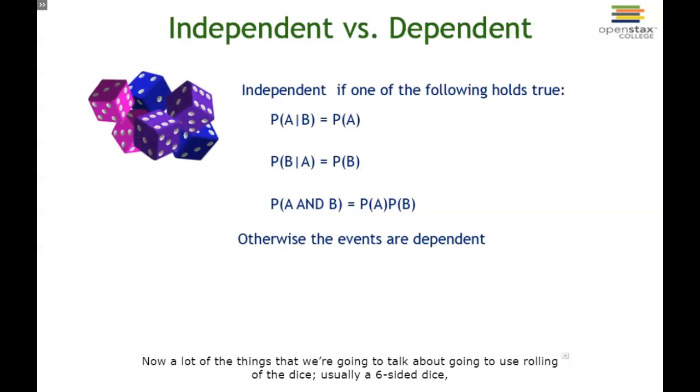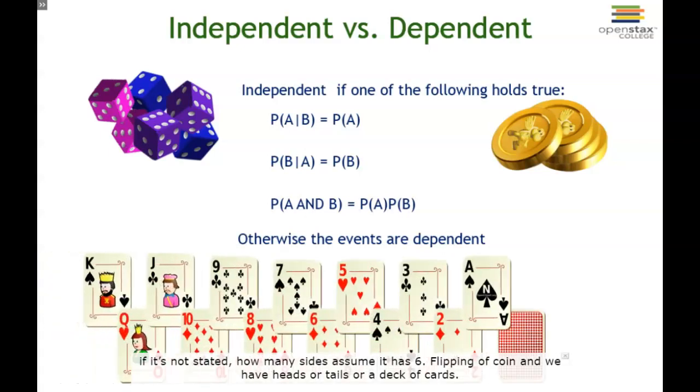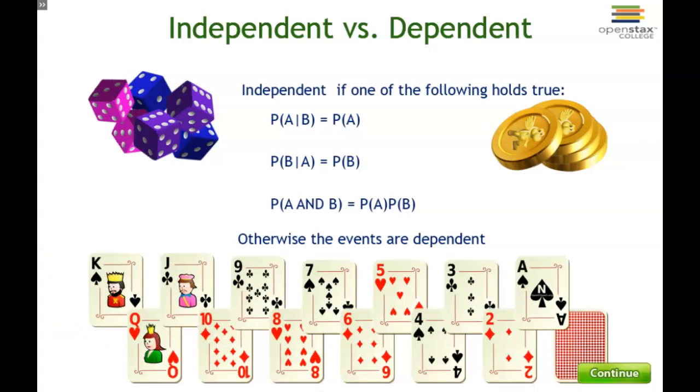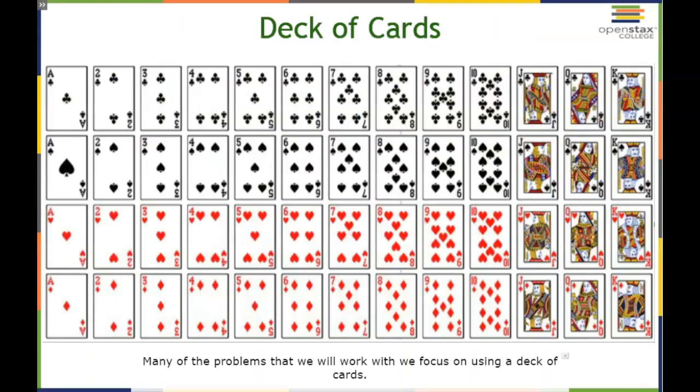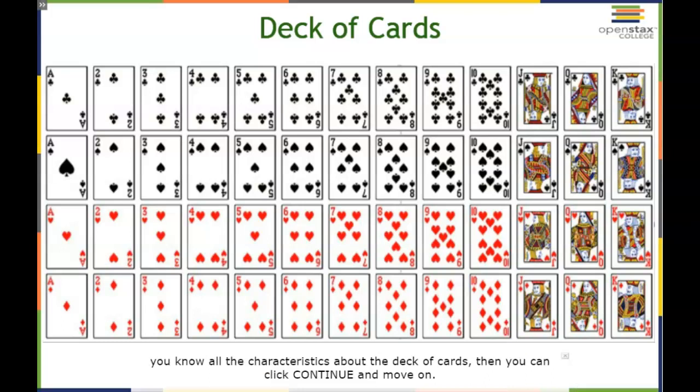Now, a lot of the things that we're going to talk about are going to use rolling of the dice, usually a six-sided dice. If it's not stated how many sides, assume it has six. Flipping of the coin, then we only have heads or tails, or a deck of cards. Many of the problems that we will work with, we focus on using a deck of cards. We do this because most people are familiar with a deck of cards. So if you are familiar with a deck of cards, you know all the characteristics about a deck of cards,